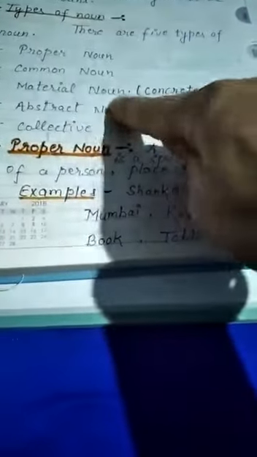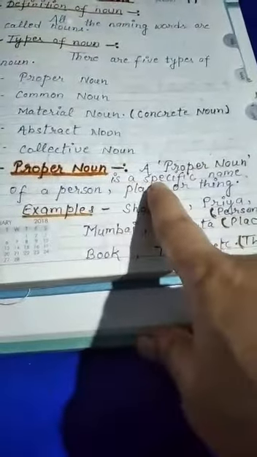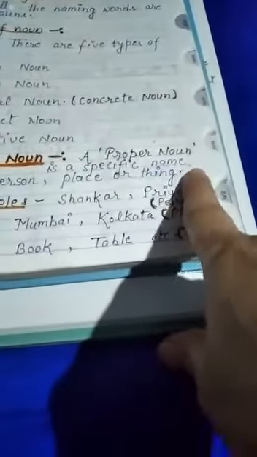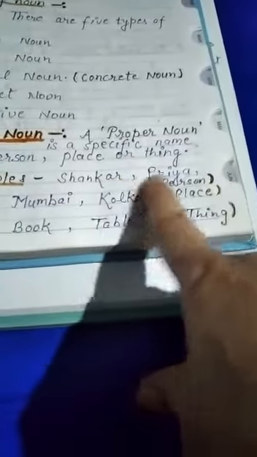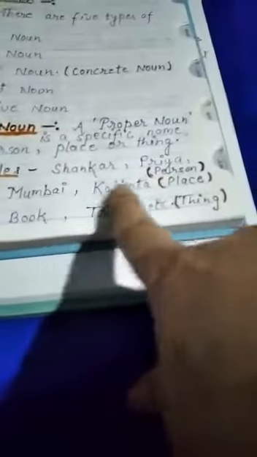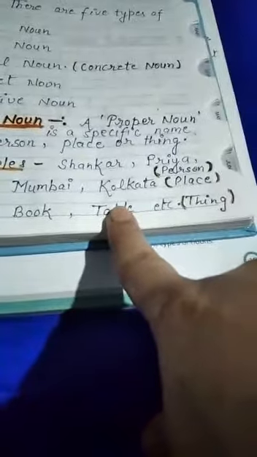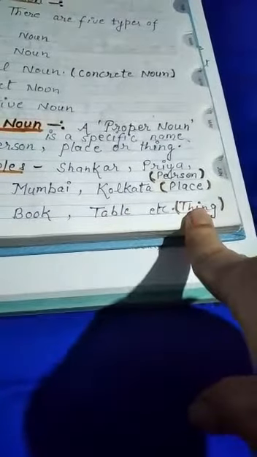Now, we are going to define all types of noun. Proper noun. What is proper noun? A proper noun is a specific name of a person, place or thing. Okay, students? Examples: Shankar, Priya, persons; Mumbai, Kolkata, places; book, table, things. Okay?